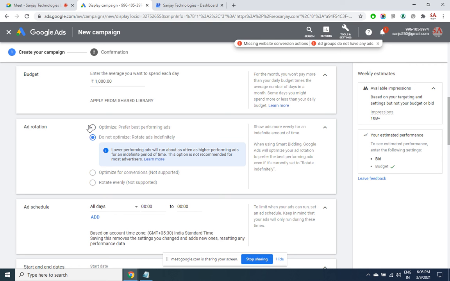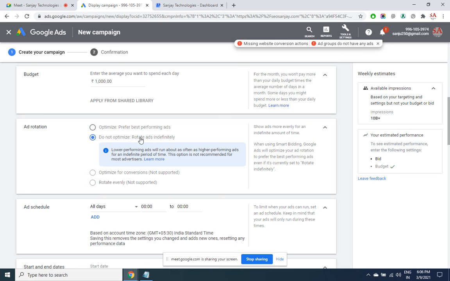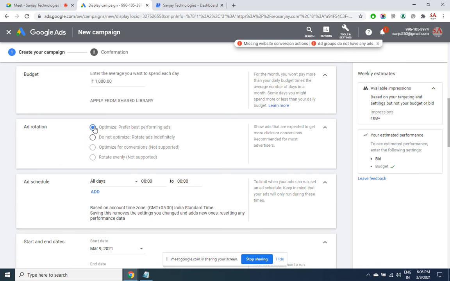Generally what happens is, within a day Google will decide that my first ad must have performed better, but tomorrow it was the turn of the second ad. Google has decided within one day itself that the first ad is better among all. So it's going to focus only on my first ad. But if I want to give some time for every ad to perform, maybe 1 week or 10 days, then at least for a short time period I can run like this. And even after 10 days, when I see the report that certain ads haven't performed well, then I can always change to the top option.